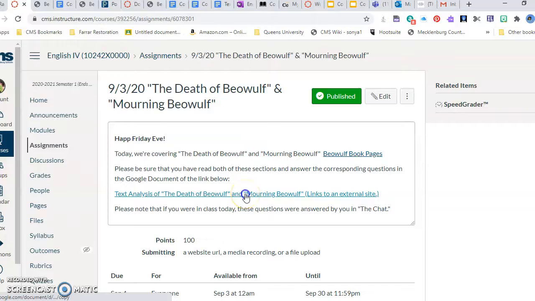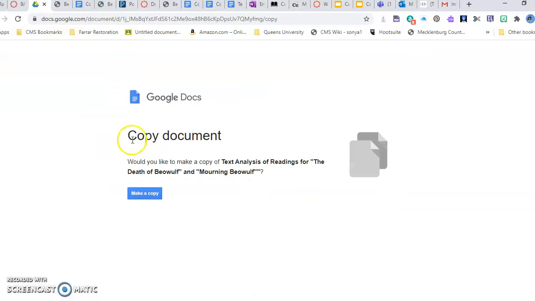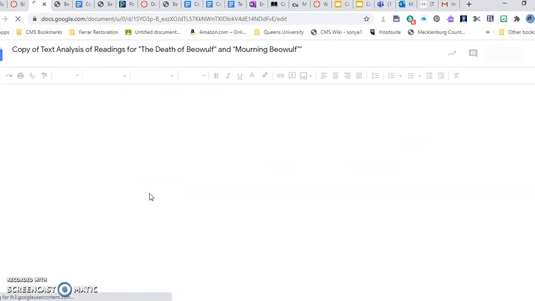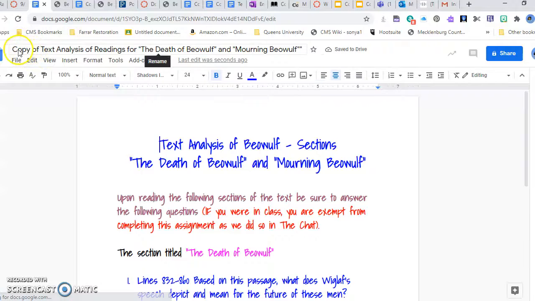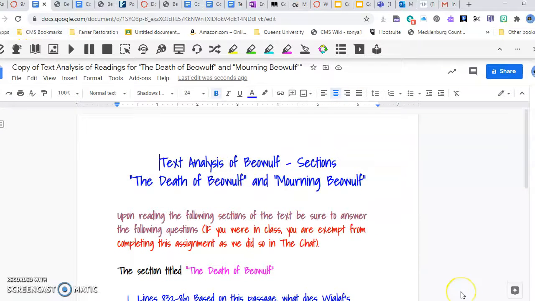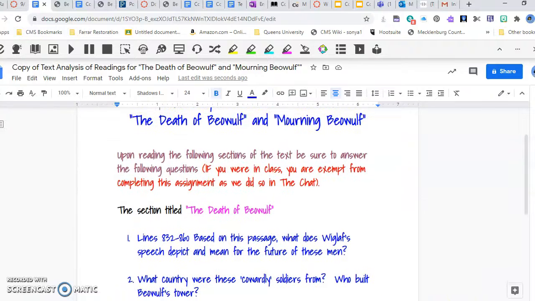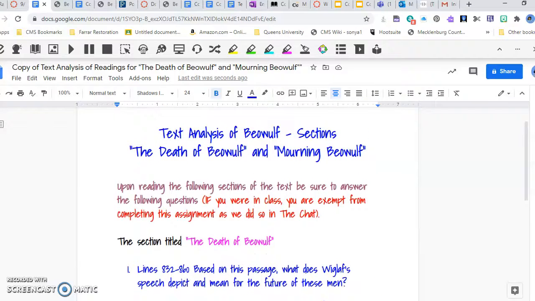So when you click on that, this will open you up into the Google Doc that will force you to make a copy, your own copy of the document. Just simply go back here, replace the word copy with your name, and then proceed to answering the questions. So again, after you've read these sections of The Death of Beowulf and Mourning Beowulf, you will be prompted to go ahead and answer the questions.